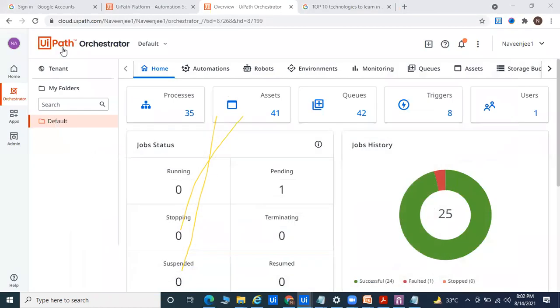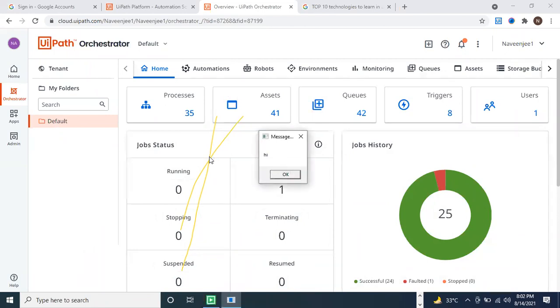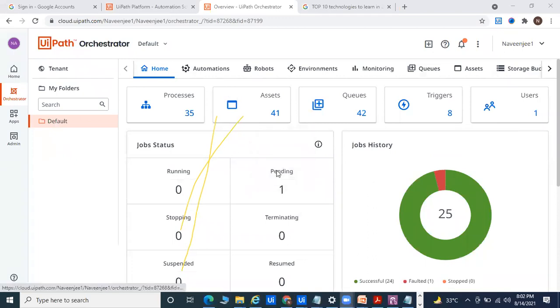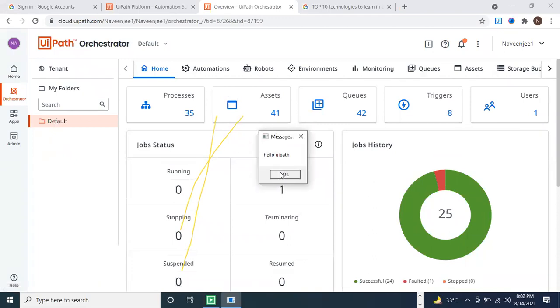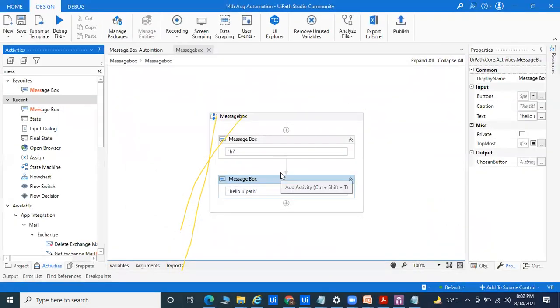So whenever you run this file, whatever code you've written will automatically show on the console: hi and hello UiPath. Whatever code you write, automatically that will trigger, and that will show the data. So hi, and we can select hello UiPath. Like that you are able to display the data through a message box.